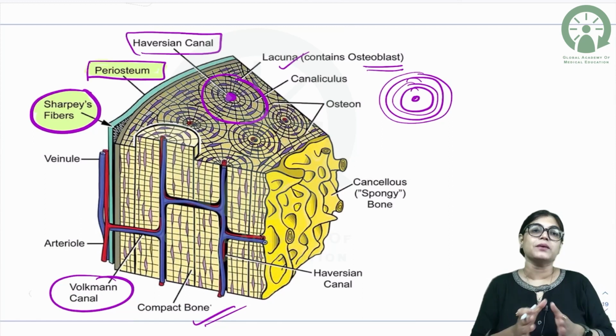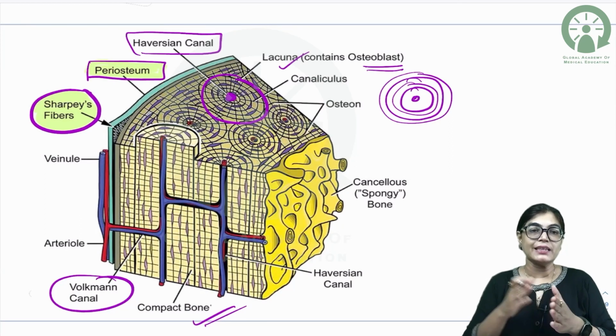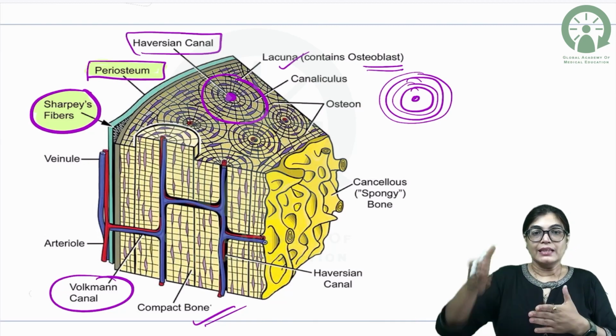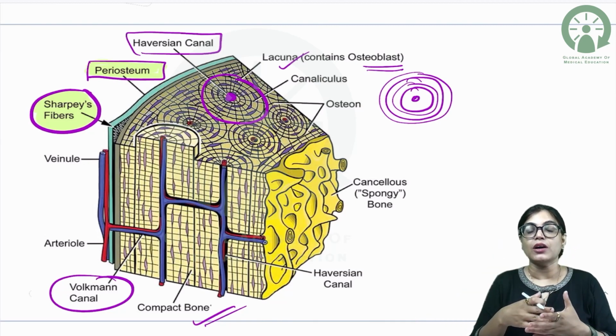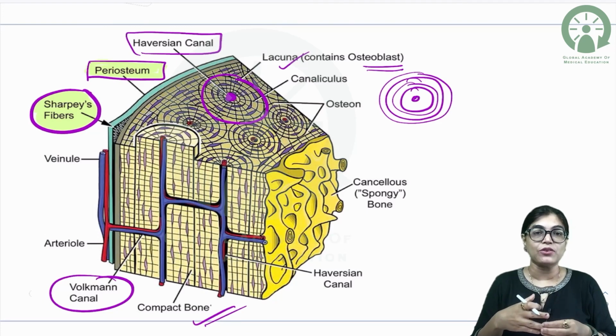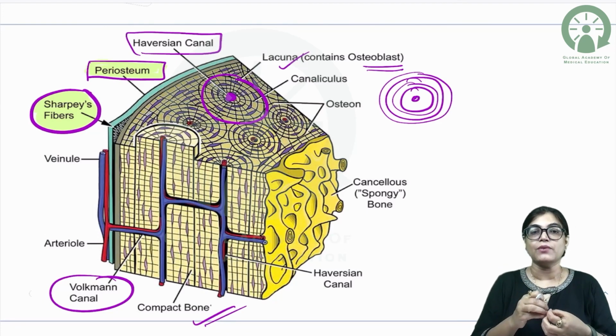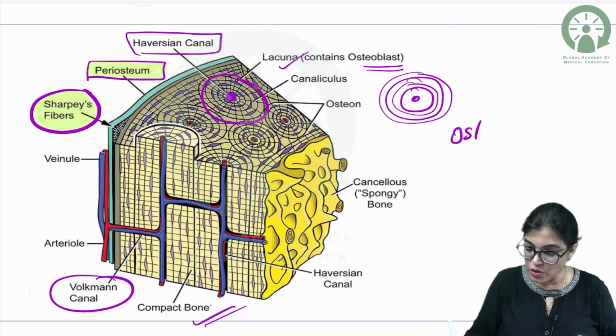So it is quite clear the periosteum fibers get connected to the interior of the compact bone via Sharpey's fibers. The laminas are the regions where the osteocytes reside in the lacunae, and in the center we have the osteon. The other name of osteon is the Haversian system.